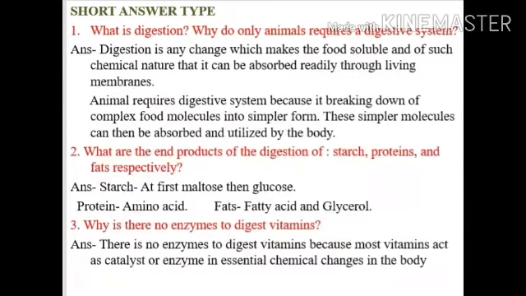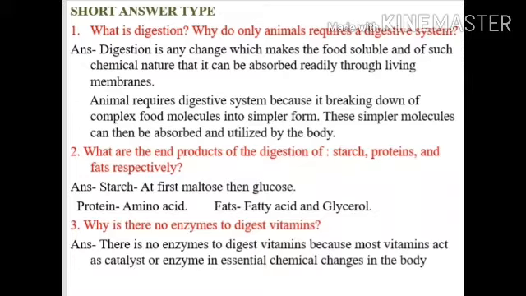Why do only animals require a digestive system? The answer is digestion is any change which makes the food soluble and of such chemical nature that it can be absorbed readily through living membranes. Animal requires digestive system because of breaking down of complex food molecules into simpler form. These simpler molecules can then be absorbed and utilized by the body.